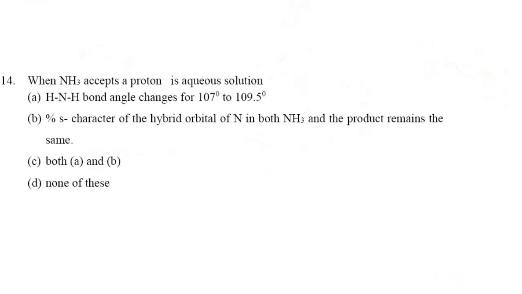And we will move to the next question. In the next question, we can see that when ammonia accepts a proton, okay, now let us write here ammonia NH3, it is having one lone pair, accepts a proton. Okay, so we have to write H plus. Now see students, ammonia is accepting a proton. It means a bond is formed between the nitrogen and hydrogen, right? Under that condition, I can just write it as NH4 plus. Okay, because the lone pair of electrons is involved in bonding with this H plus, that is a proton, right?